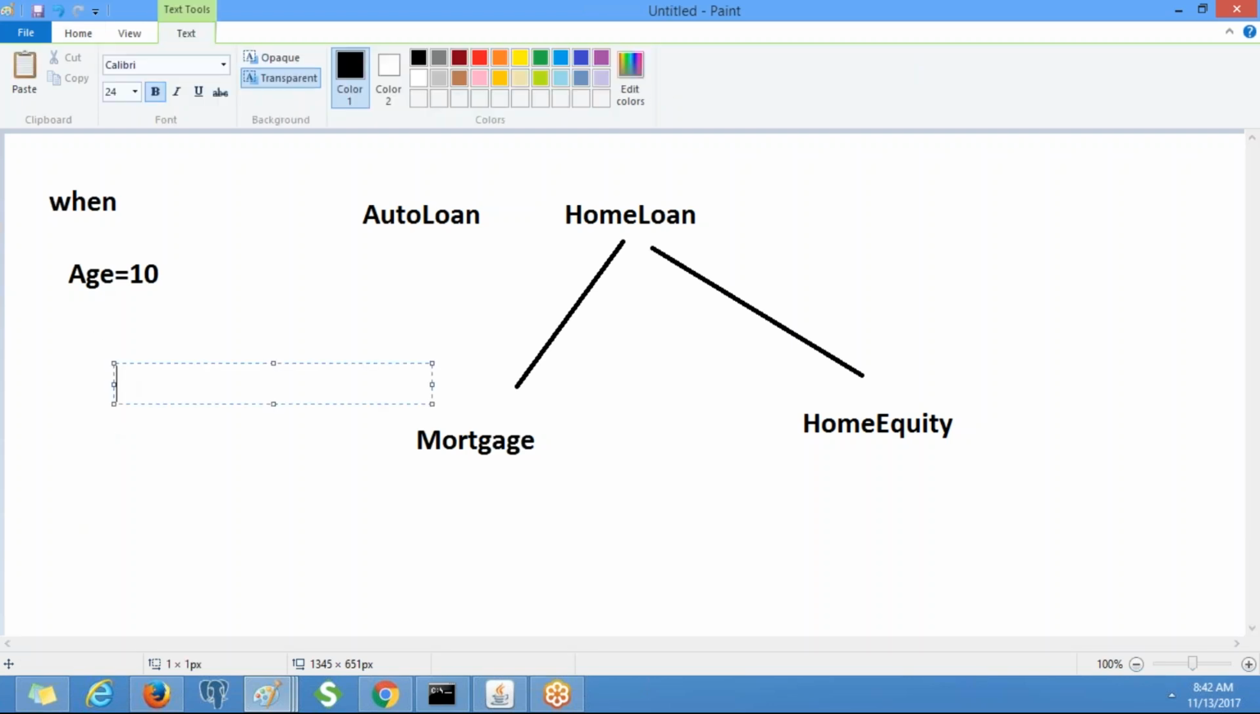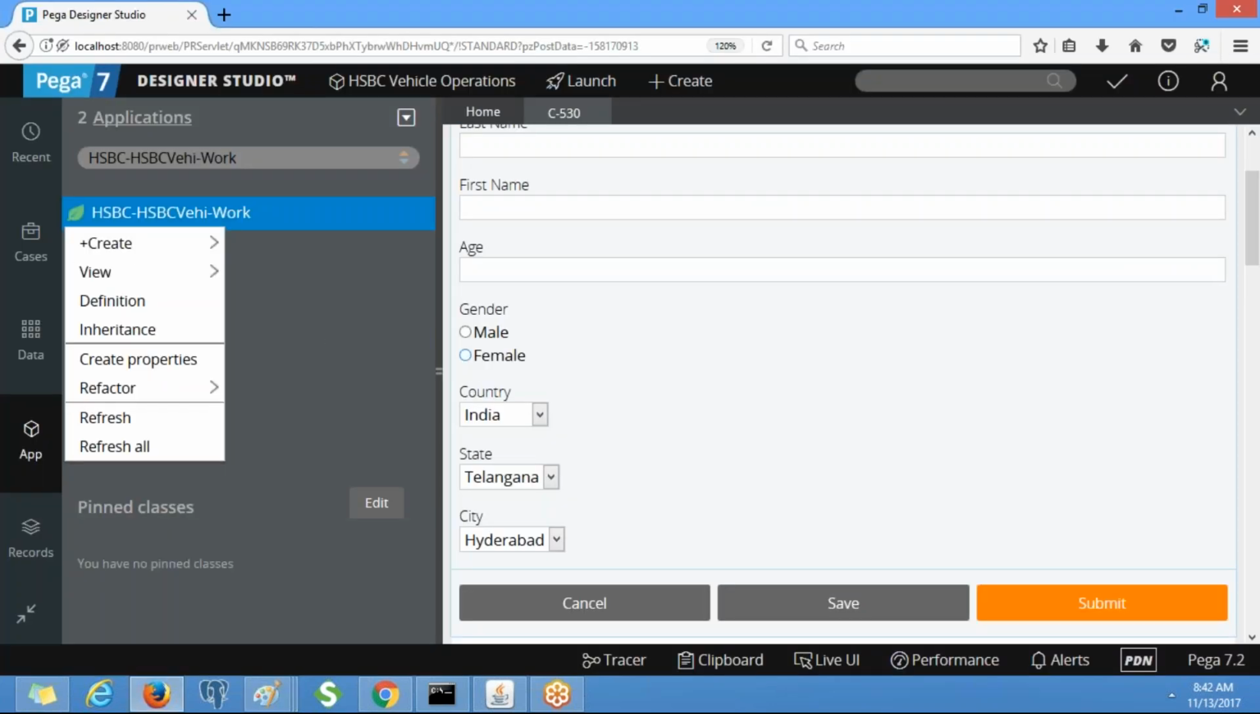So if age is 10, an action will be performed. Otherwise, no action will be performed. Once we do this practically, you will come to know. So now, first we need to create a property called marital status.